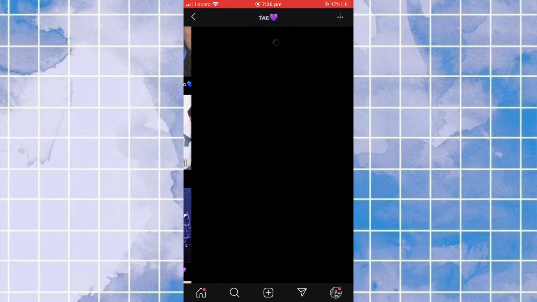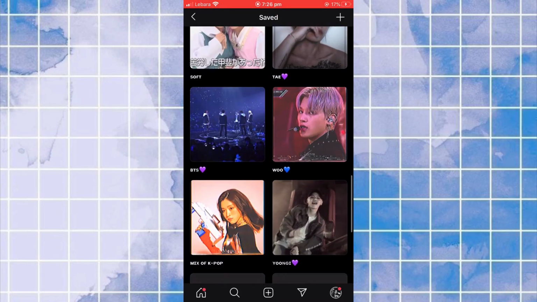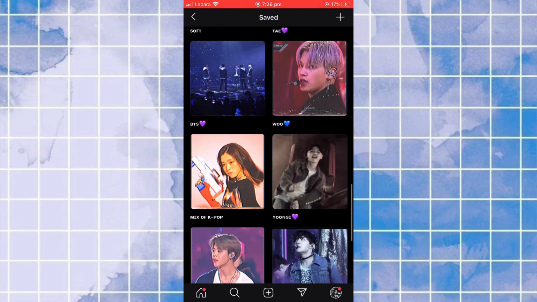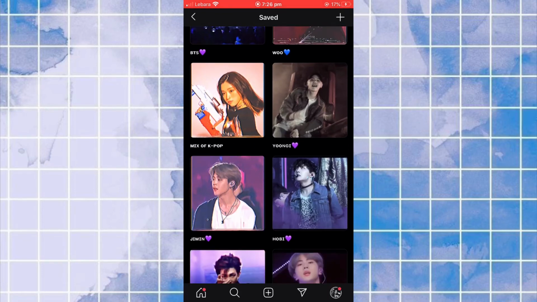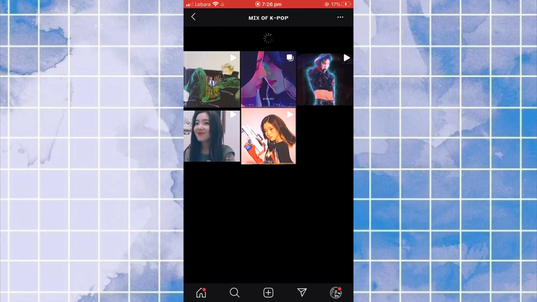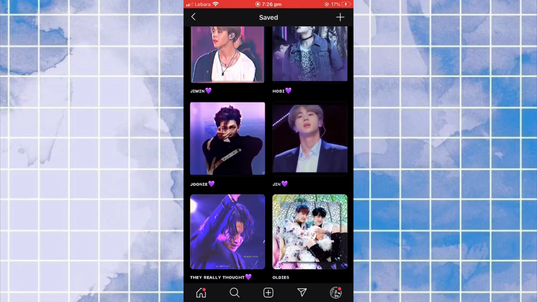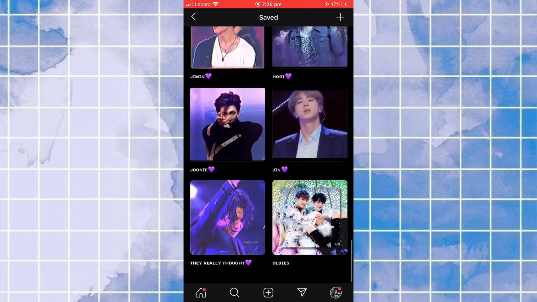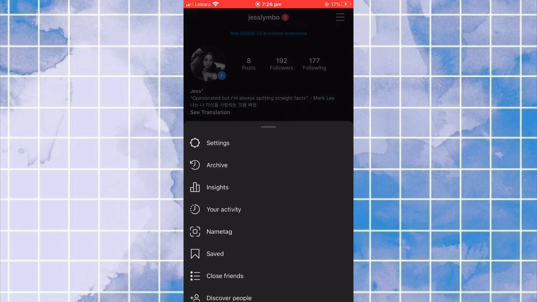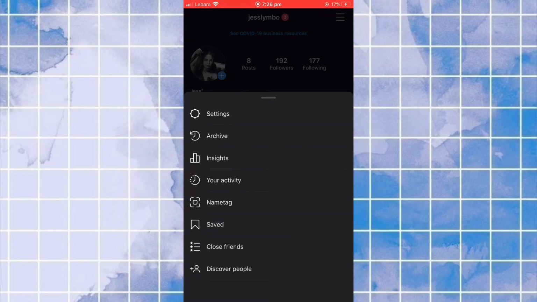Also, this thing of Tay, I'm literally gonna cry. It looks so good. Okay, and then BTS has OT7 things. Weyoung. So basically, mix of K-pop is groups that aren't BTS, Stray Kids, NCT, or ATEEZ. So that's just every other thing, which I don't have that many, but I'll probably try and stock up. And then we have Yoongi, Jimin. I haven't gotten that many BTS edits recently. I haven't really been saving that many, to be honest.